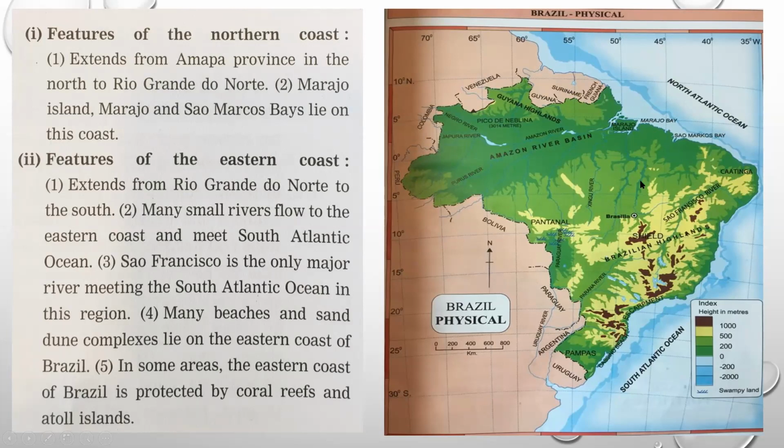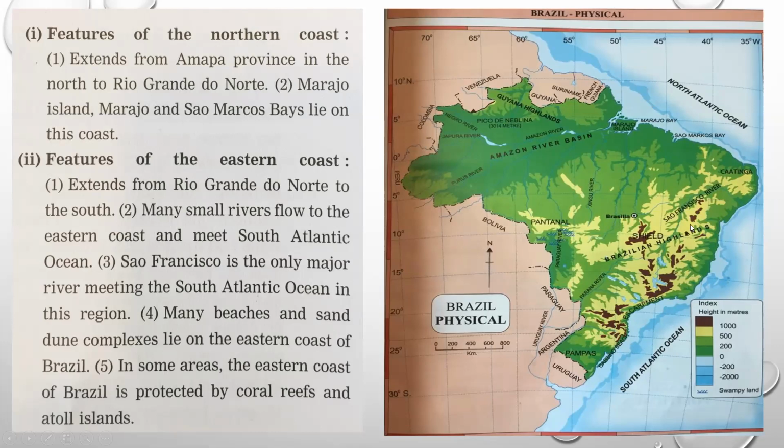Now let's come to the eastern coast. Okay, eastern coast extends from Rio Grande do Norte, means here, the ending part of north. From here Rio Grande do Norte, it will start towards the south. South means the tapering parts at the bottom here. So this is the east coast. So in this east coast, many small rivers are flowing. Some rivers will flow and they will meet this South Atlantic Ocean.